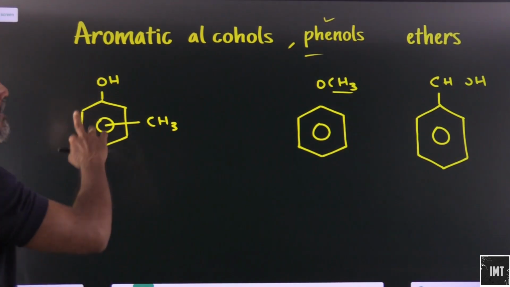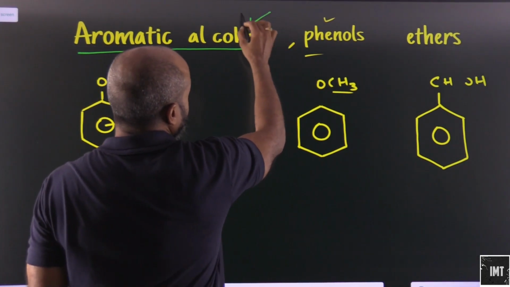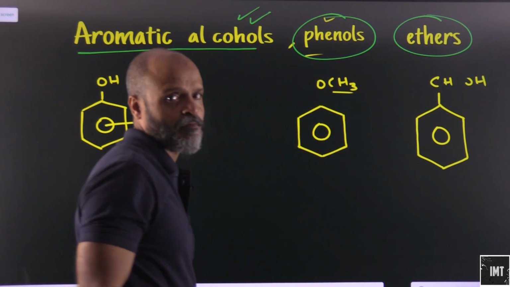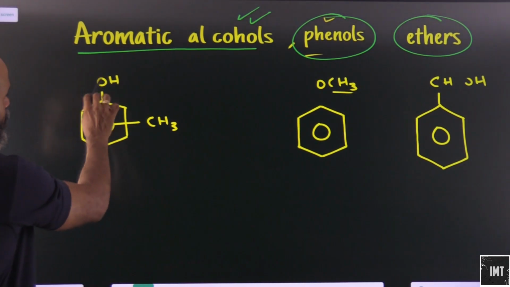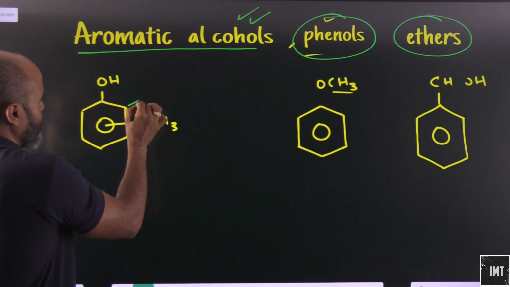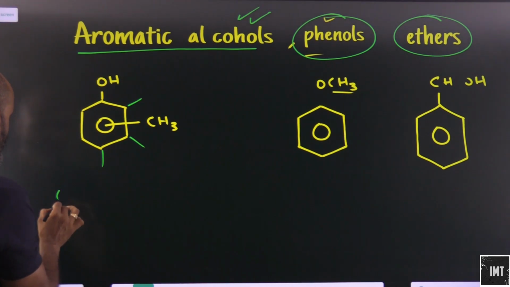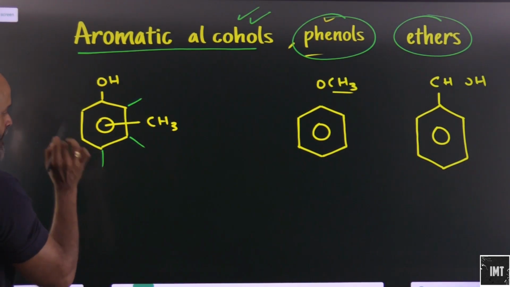let's look at the other thing. Here we have aromatic alcohols. Aromatic alcohols will show, phenols will show, and ethers will also show functional isomerism. Let's say this is OH and CH3. So OH and CH3, this CH3 can be here, can be here, can be here. It can be ortho, para. So we can say that this is basically ortho, meta and para.